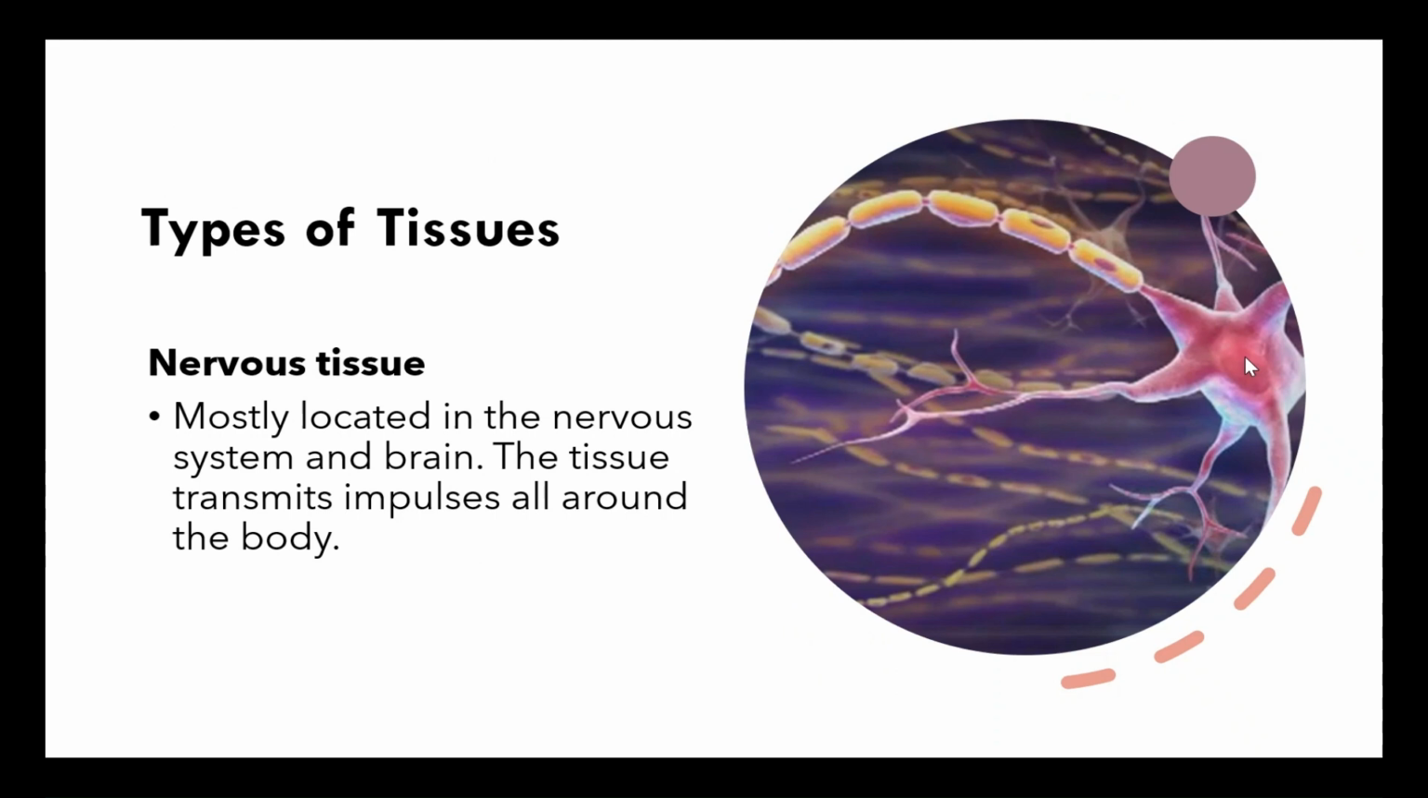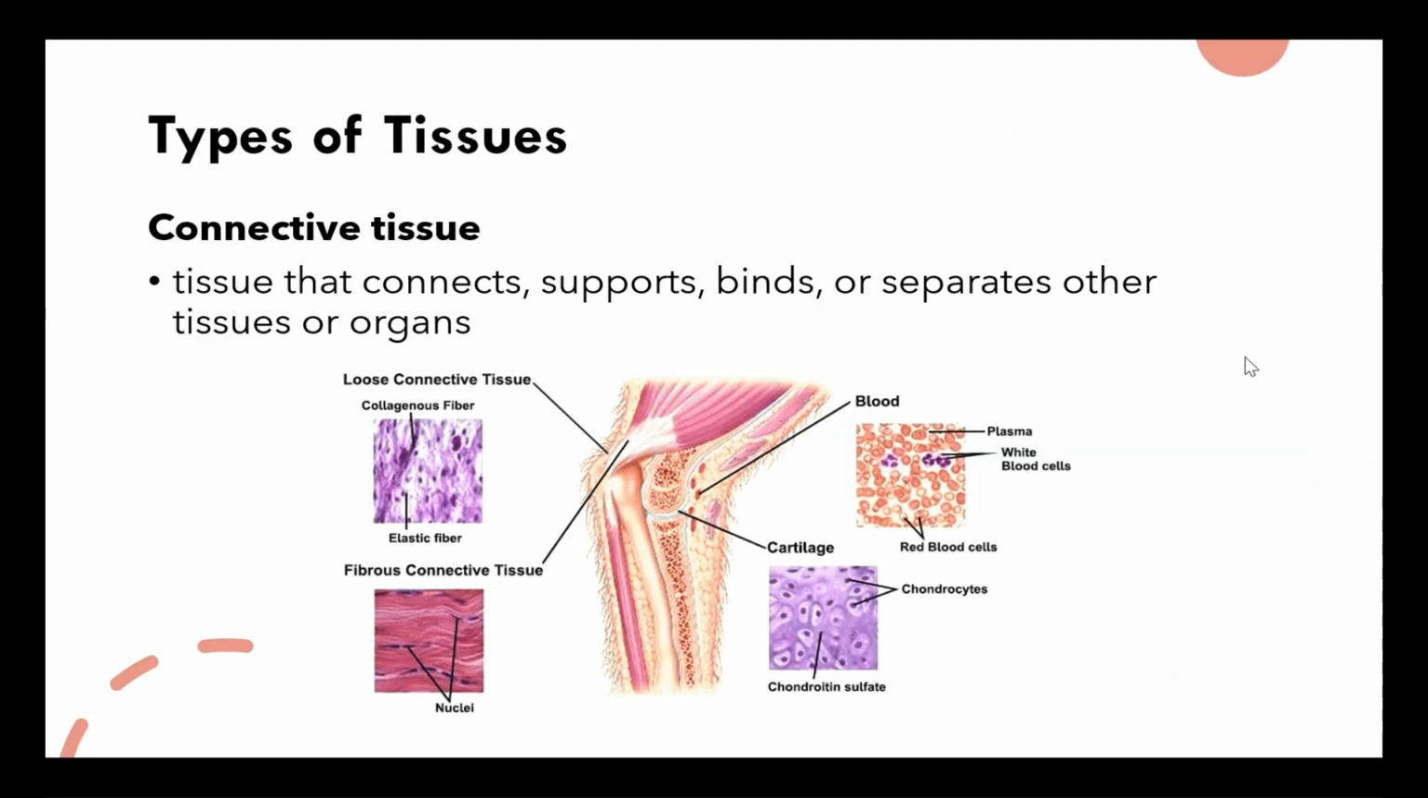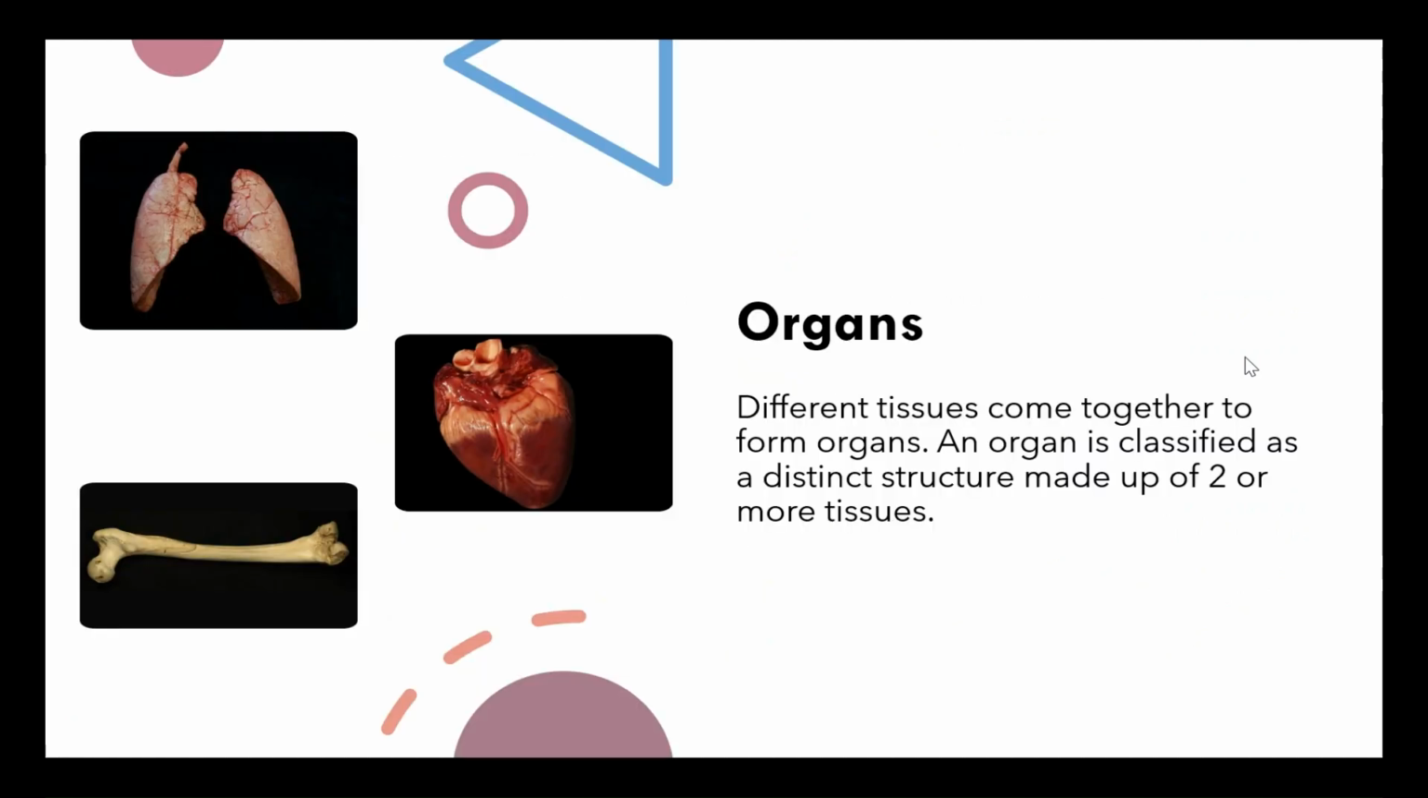The next one is our nervous tissue. So, this is mostly located in the nervous system and the brain, and this allows for tissues to transmit impulses all around our body. And then our final type of tissue here is connective tissue. So, this connects, supports, binds, or separates other tissues or organs. Our connective tissue is broken down into four more types, which are blood, bones, cartilage, and other connective tissue as well. These are our four main types of tissues.